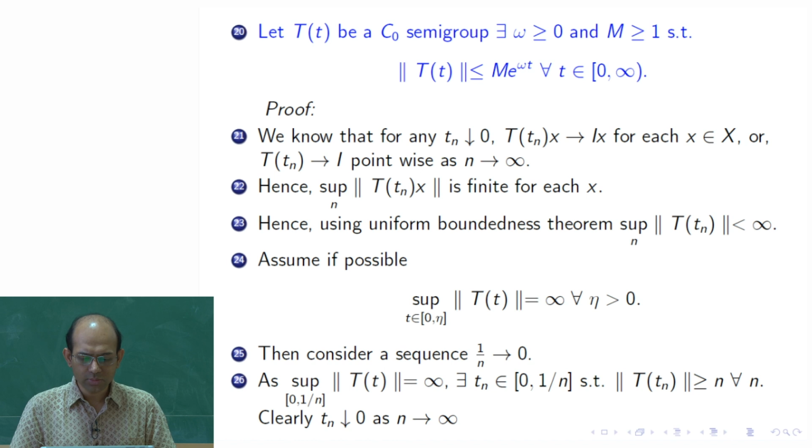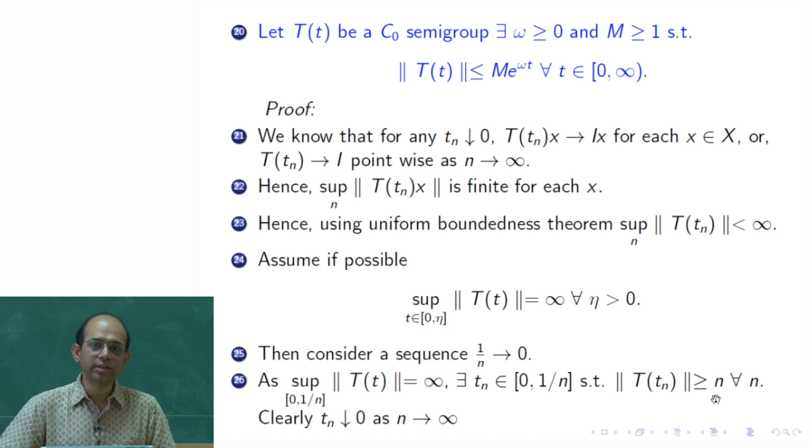Having fixed t_n, we take n plus 1, an even shorter interval, 0 to 1 over n plus 1, call it eta, use the same argument, and find another t_{n+1} between 0 and 1 over n plus 1.